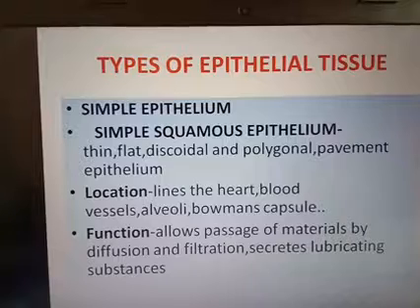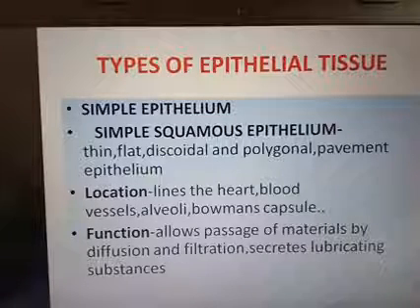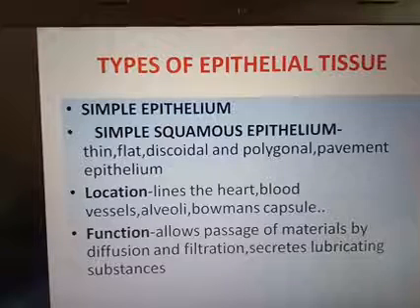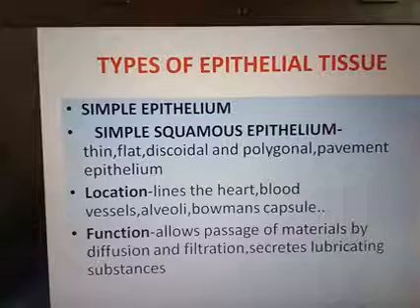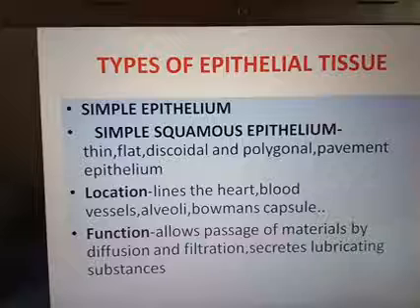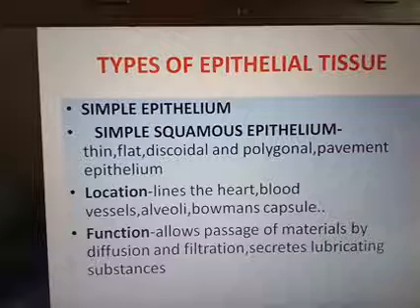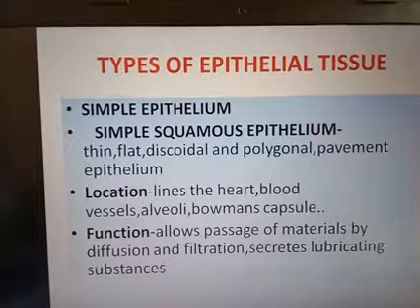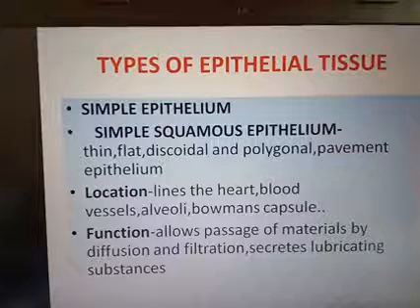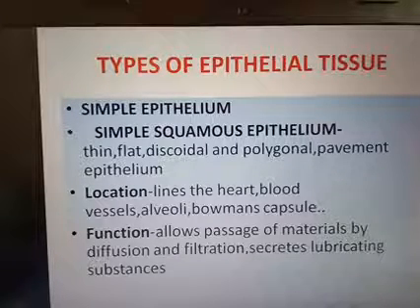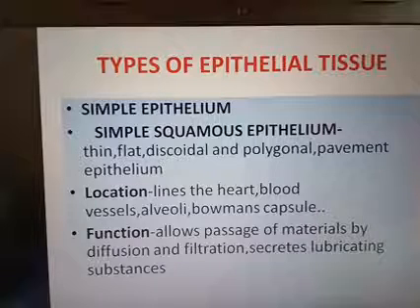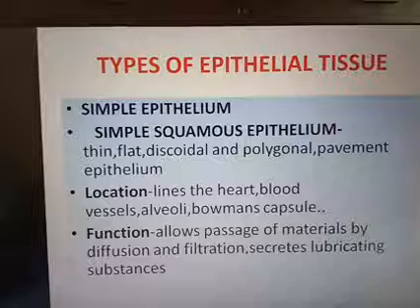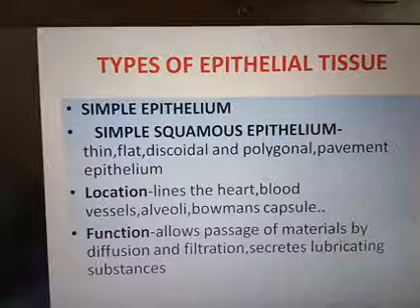As for the location of simple squamous epithelium, it lines the heart, blood vessels, alveoli and Bowman's capsule. Where can we see alveoli? Alveoli are part of our lungs; the gas exchanging part of the lung is known as alveoli. Then the Bowman's capsule is part of our kidney, that means the nephron.